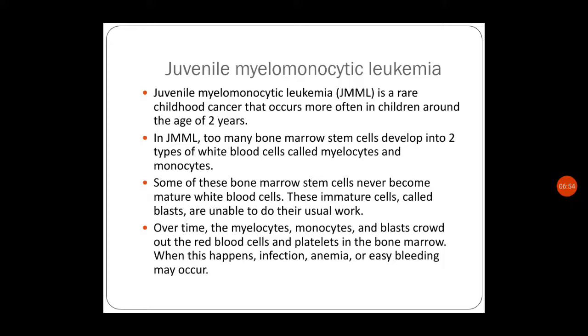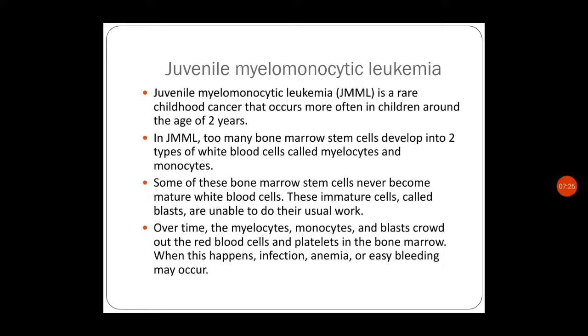I am adding one more type of leukemia, that is juvenile myelomonocytic leukemia. It is a rare childhood cancer and it occurs more often in children around the age of 2 years. Very small children will be affected. In juvenile myelomonocytic leukemia, too many bone marrow stem cells develop into two types of WBC called myelocytes and monocytes. Some of these never become mature white blood cells.